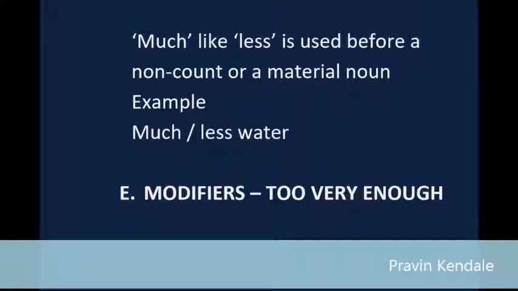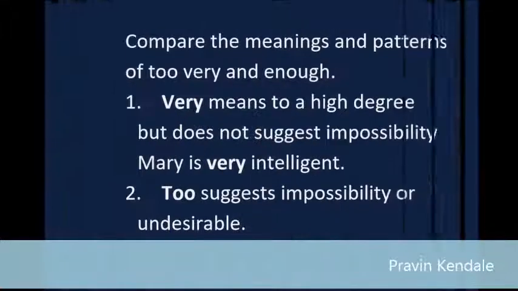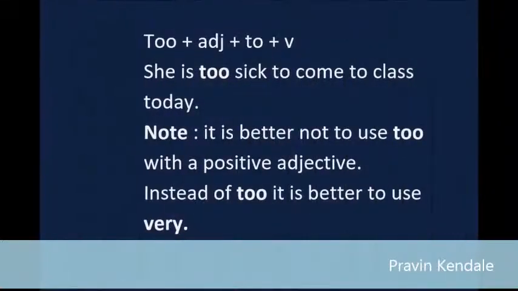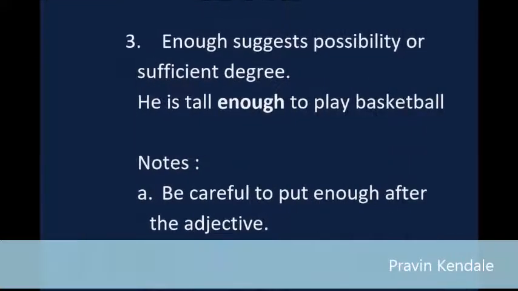Modifiers: too, very, enough. Compare the meanings and patterns of too, very, and enough. 1. Very means to a high degree but does not suggest impossibility. Mary is very intelligent. 2. Too suggests impossibility or undesirable. Too plus adjective plus to plus verb. She is too sick to come to class today. Note, it is better not to use too with a positive adjective. Instead of too, it is better to use very. 3. Enough suggests possibility or sufficient degree. He is tall enough to play basketball.